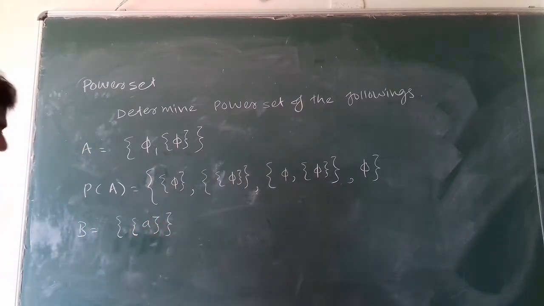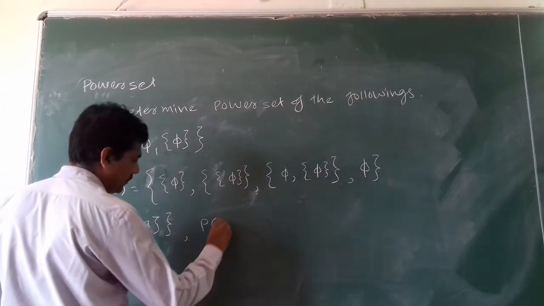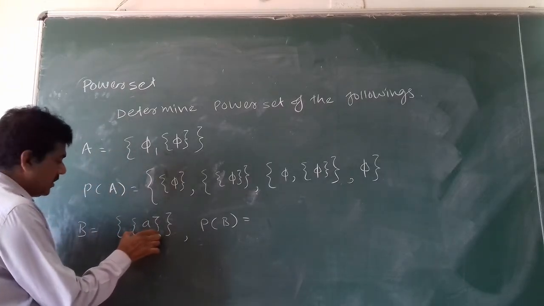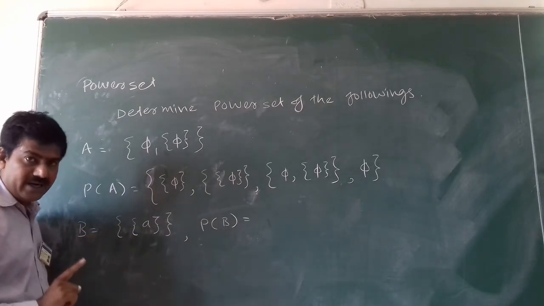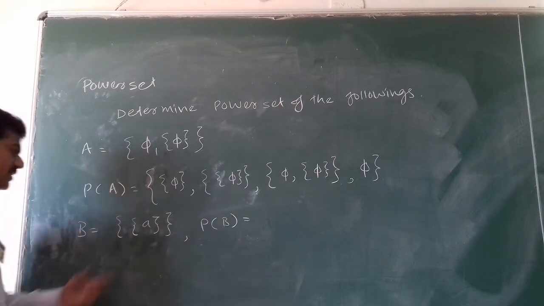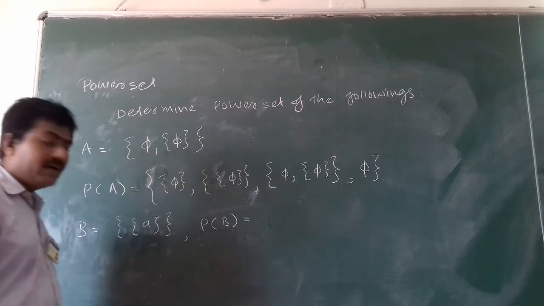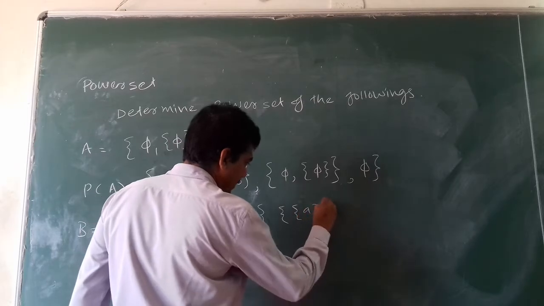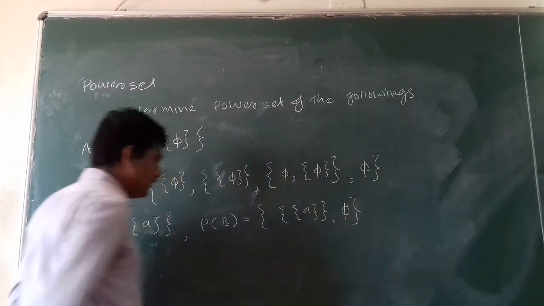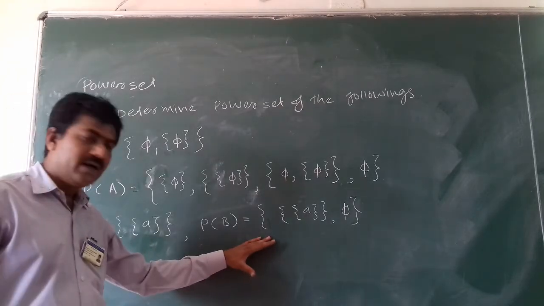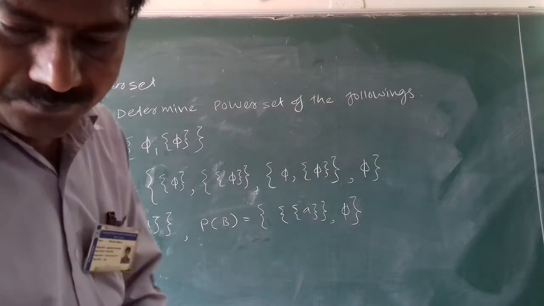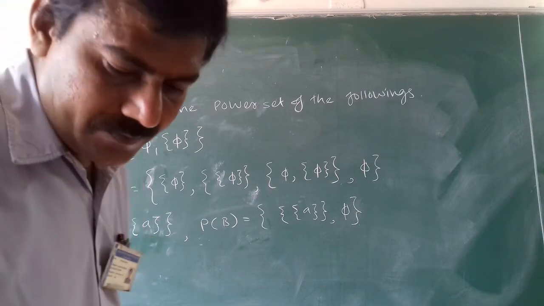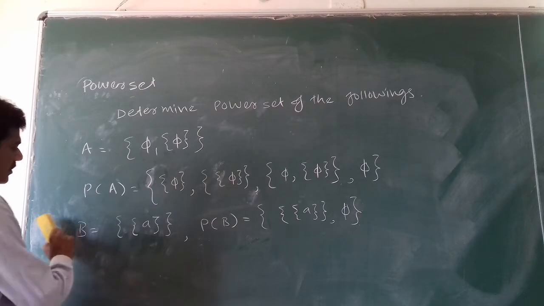This is the given capital B. Now the cardinality of B is 1, since it is the set which contains the one element. So the power set of B will contain two elements: the empty set, and this complete set B. These will be the two elements of the power set of B. So these are the two examples.